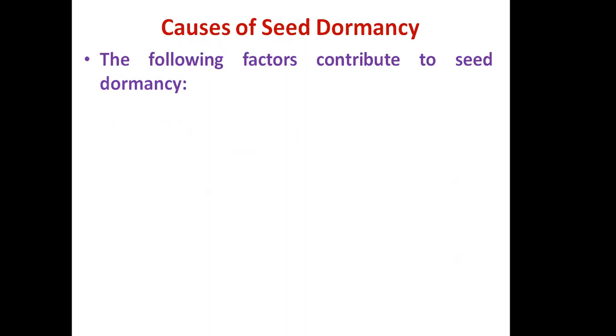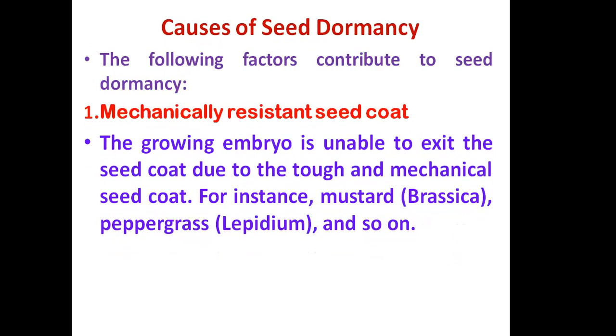What are the factors leading to dormancy in the seed? When we look at that, we come to know of factors such as mechanically resistant seed coats, which do not allow entry of water inside the seed. Therefore, they lead to dormancy.